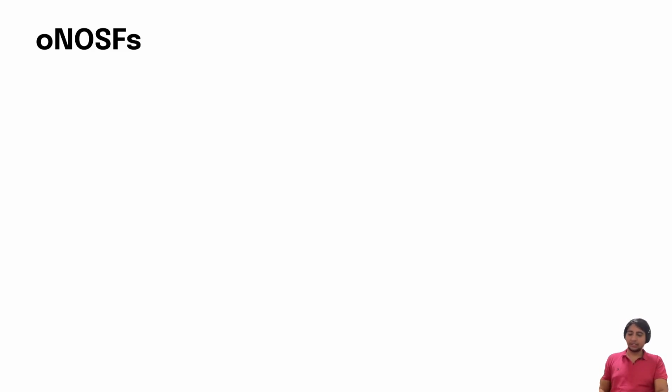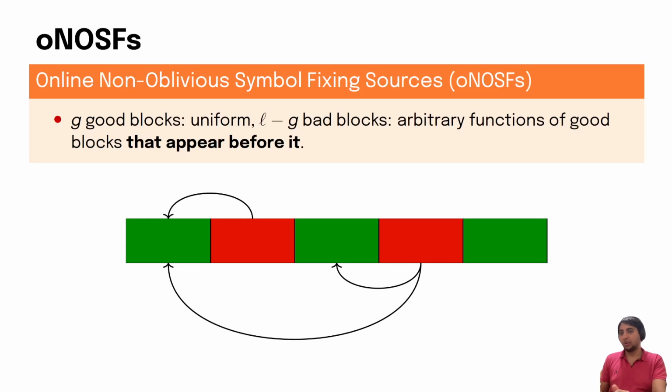So we relax our model even further and study what we call ONOSF sources, which stand for online non-oblivious symbol fixing sources. Here you are given L blocks, out of which G are good, and the remaining L minus G are bad. The good blocks are uniform, but now the bad blocks are functions of the good blocks that appear before them.